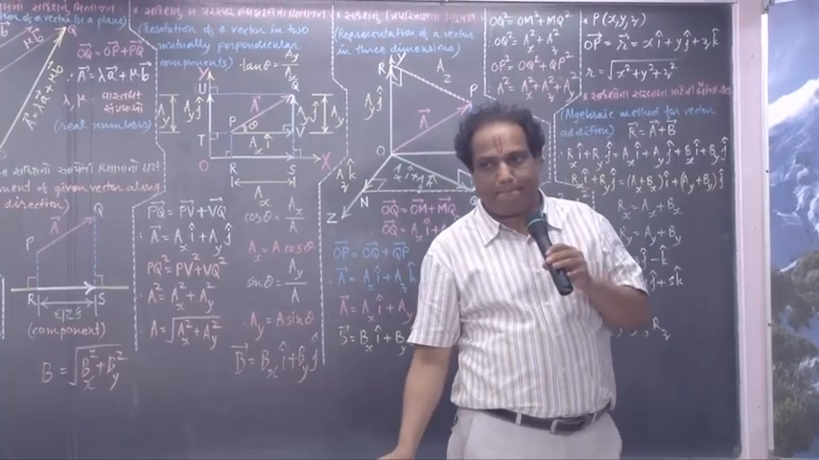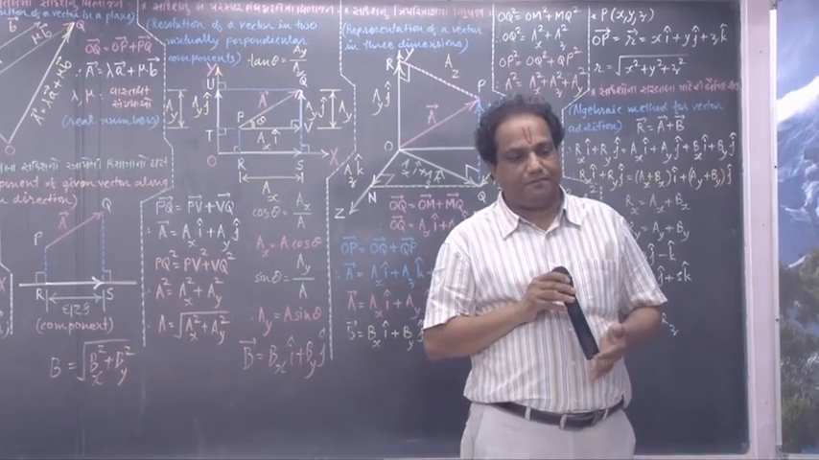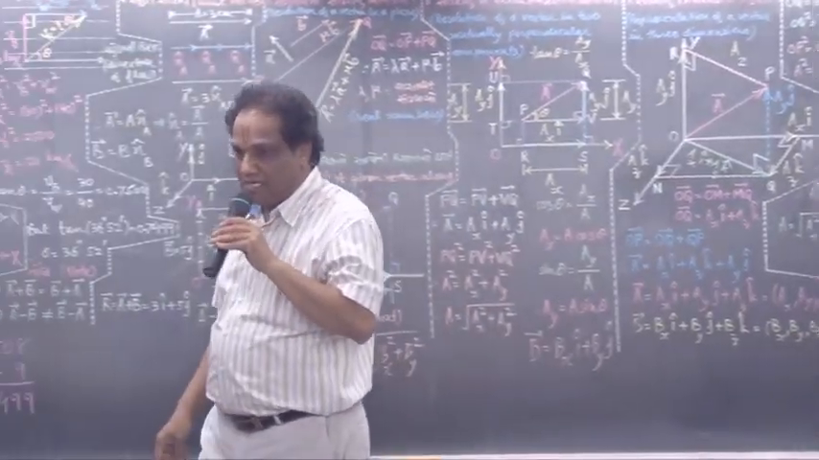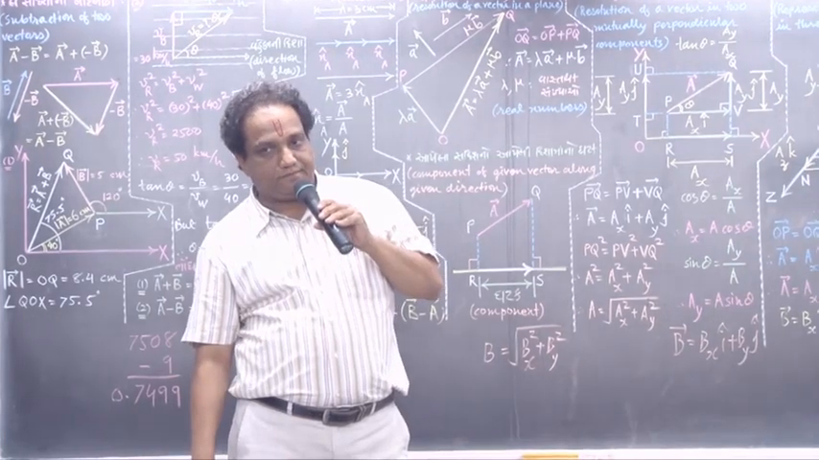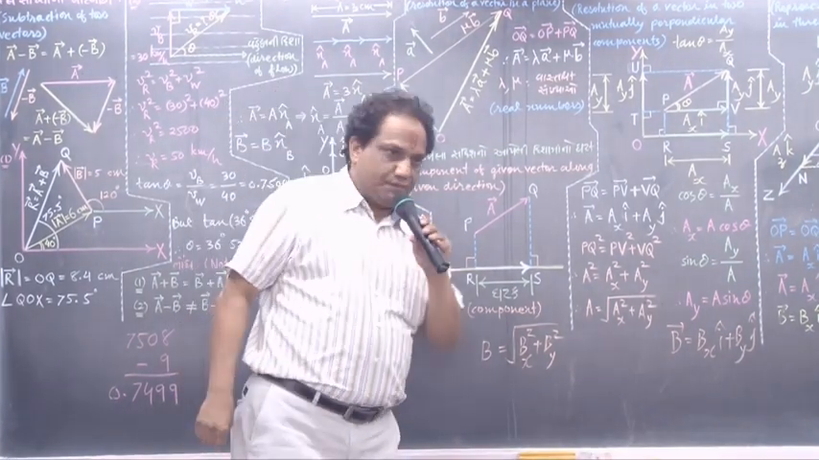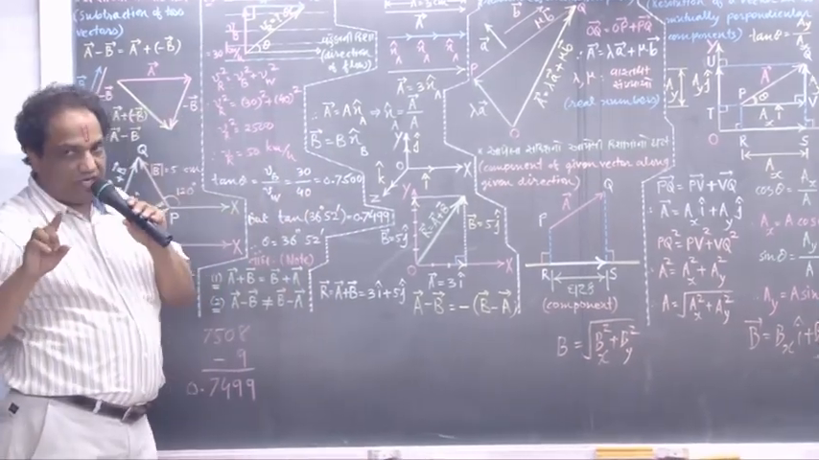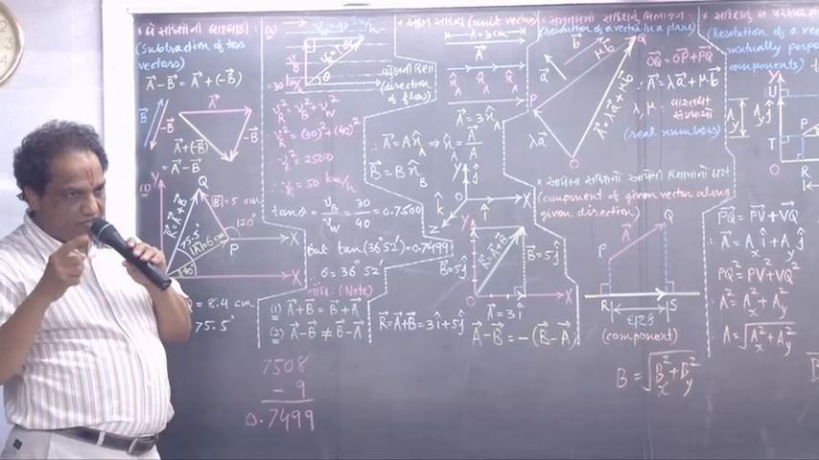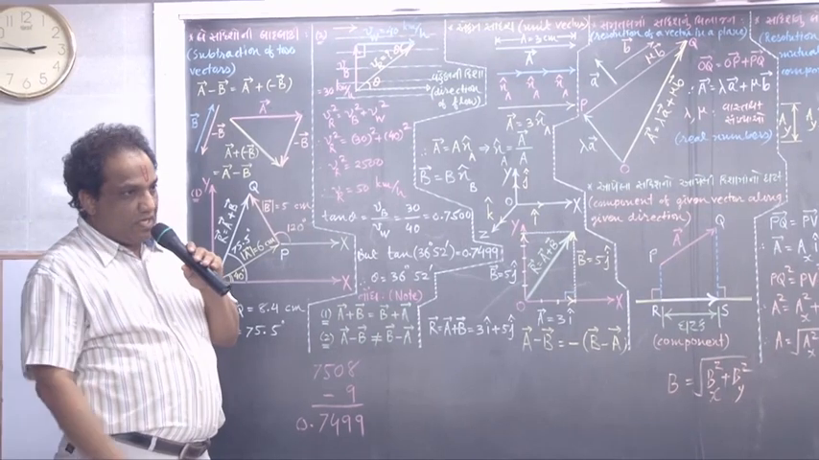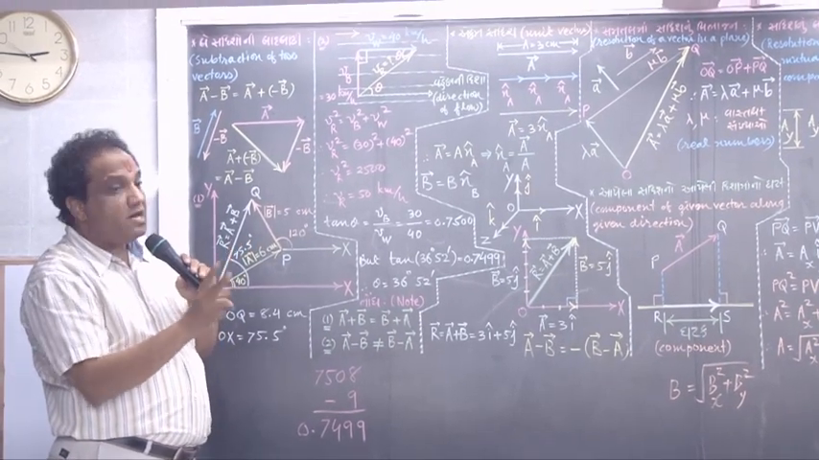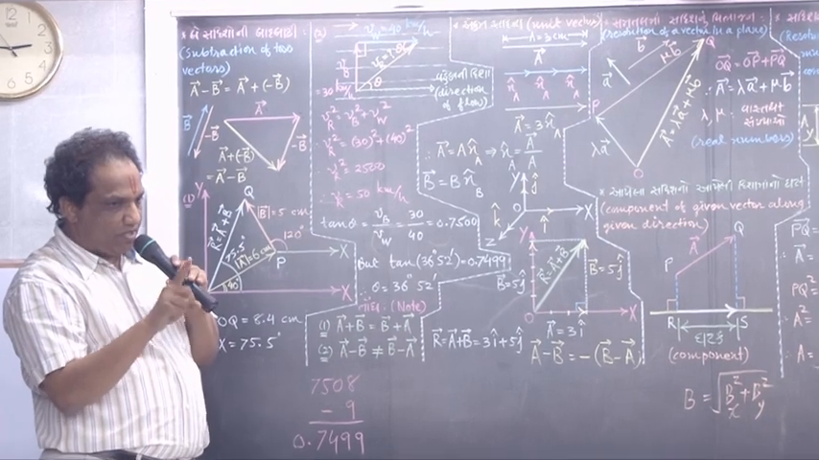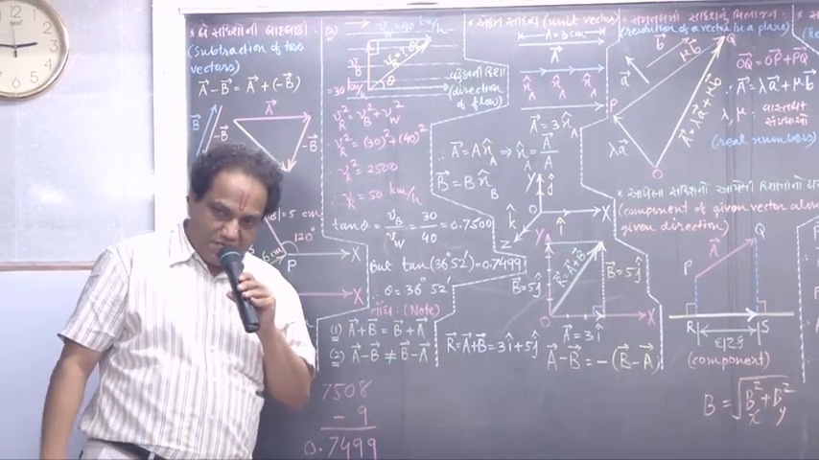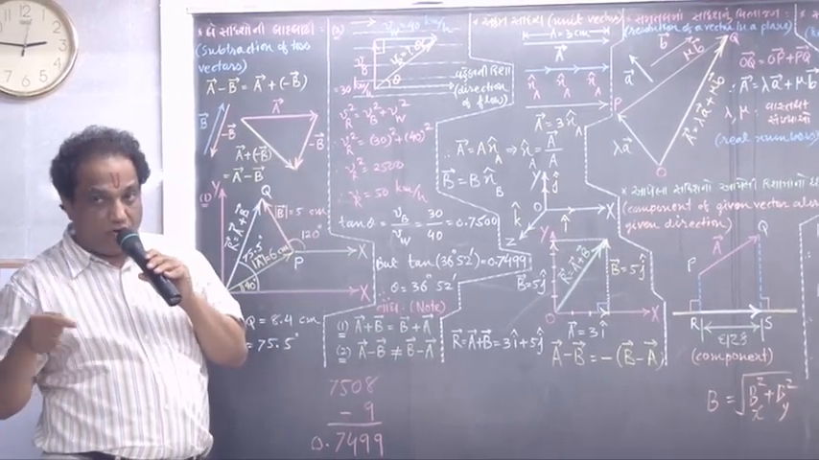Alrighty. Last time we had seen about addition of two vectors. How can you add one vector with another vector? We had gone for two methods: method of triangle of vectors, method of parallelogram of vectors. Very good. Now today let us see how to subtract one vector from another vector.